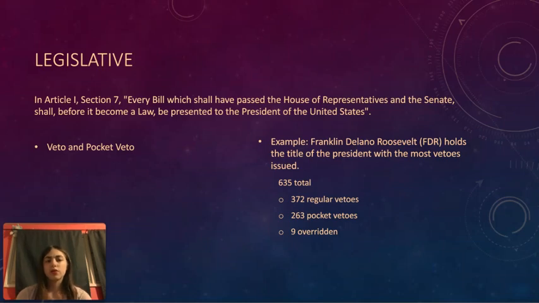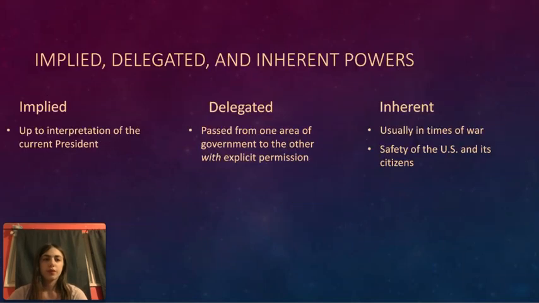This includes vetoes and pocket vetoes. So, for example, President Franklin Delano Roosevelt holds the title of the president with the most vetoes issued, with 635.